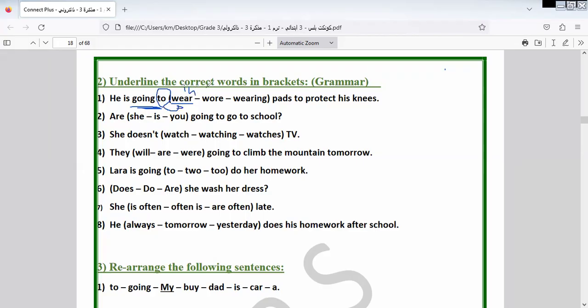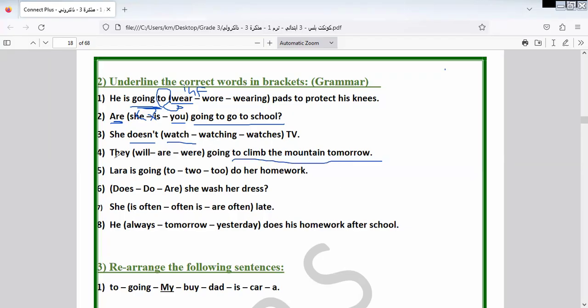Here we are. Is she going to go to school? So it would be are you, because the subject pronoun that takes are is you, not is, not she. Here is she doesn't. As we told you before, that doesn't replace the s. It will be watch. They are going to climb the mountain tomorrow.